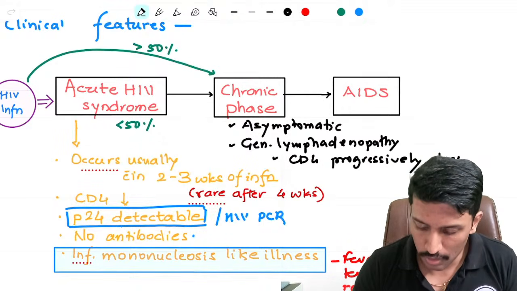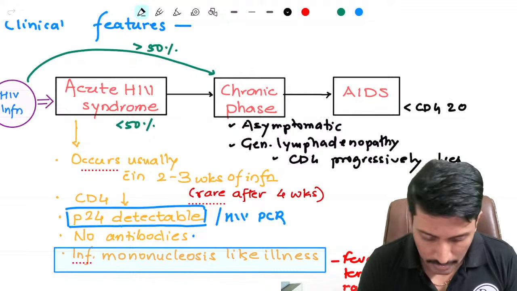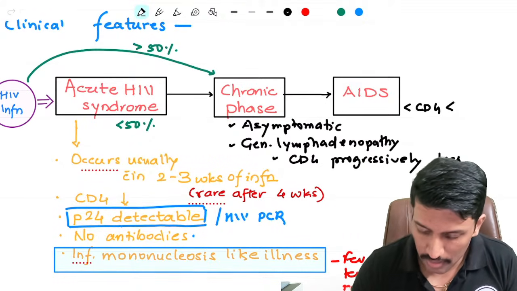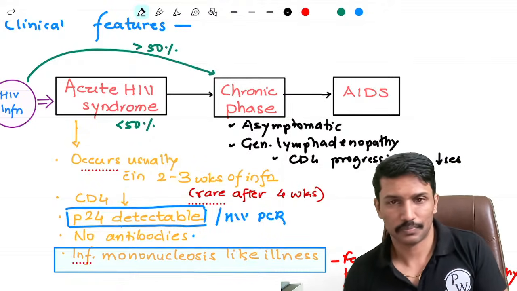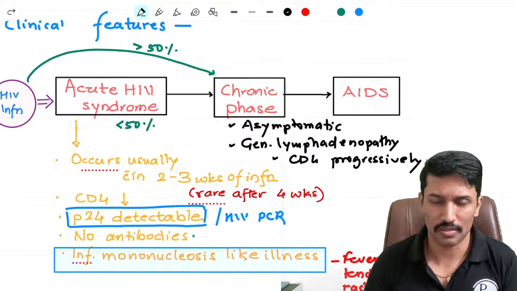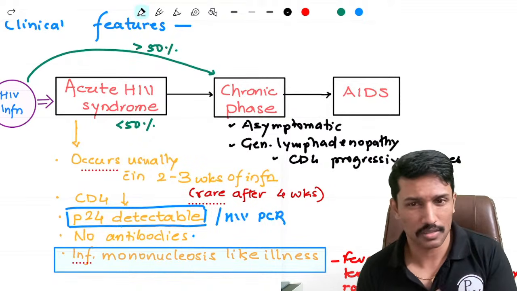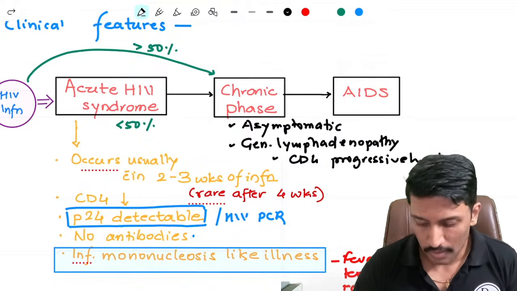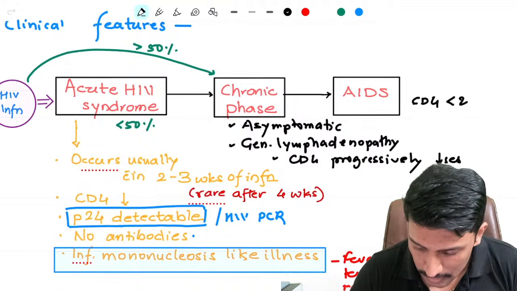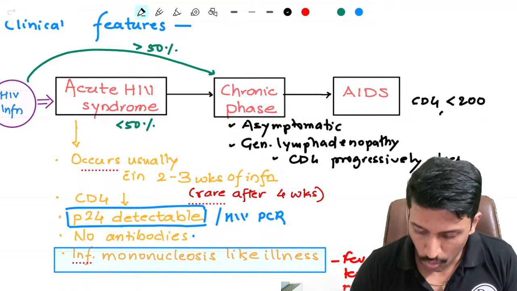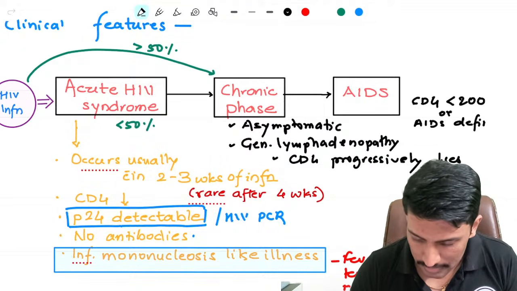When the CD4 count goes below 200 and patients develop major opportunistic infections that we call AIDS defining illnesses, like cryptococcal meningitis, then we call that condition advanced HIV, or the older term, AIDS. Where you will have a CD4 count less than 200 or what we call AIDS defining illnesses.